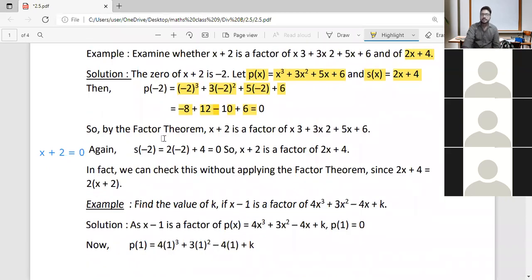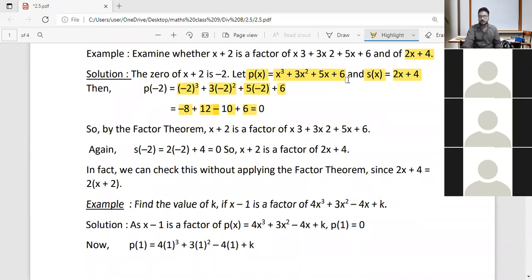So by the factor theorem, we can understand that x plus 2 is a factor of x cube plus 3x squared plus 5x plus 6. And how did we find that? How did we become clear about that?